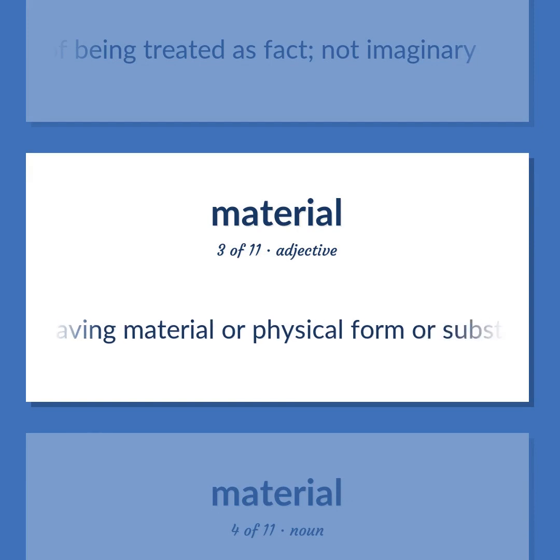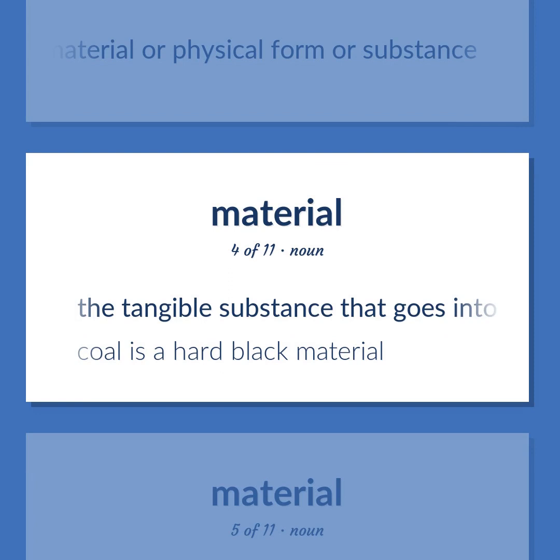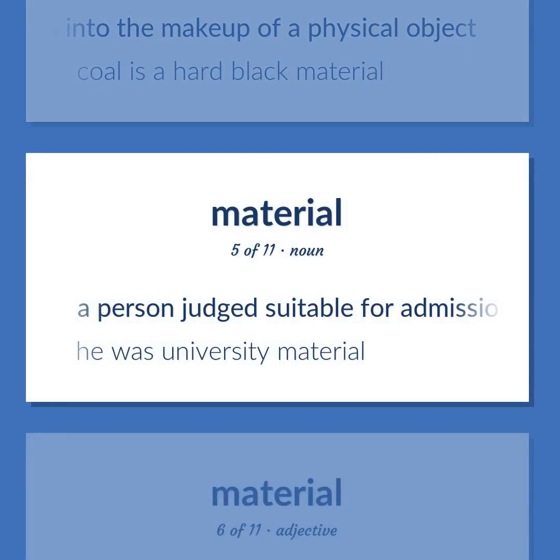Having material or physical form or substance. The tangible substance that goes into the makeup of a physical object. Coal is a hard black material. A person judged suitable for admission or employment. He was university material.